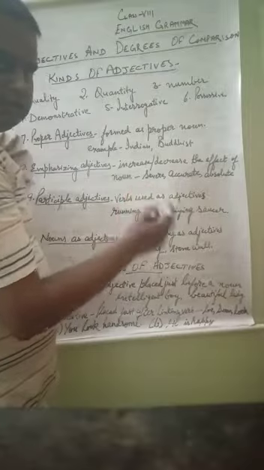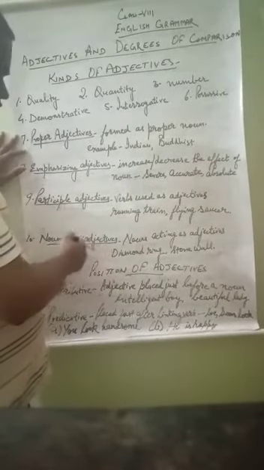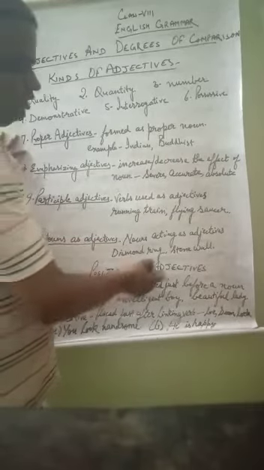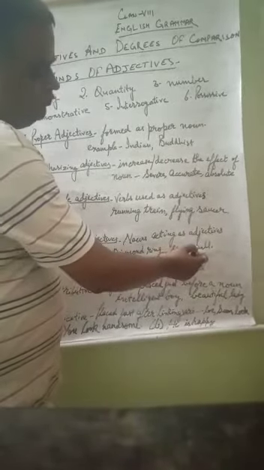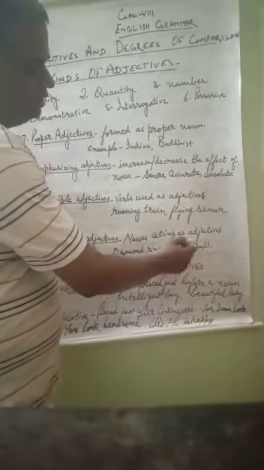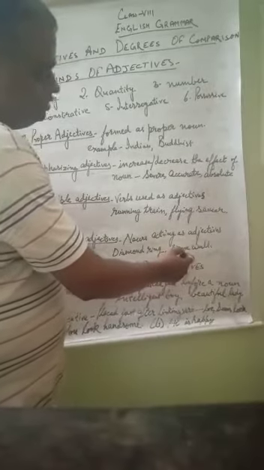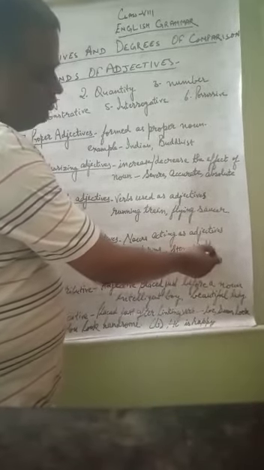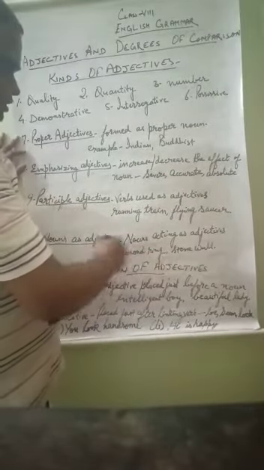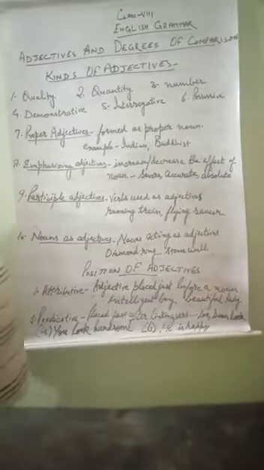So words which are basically nouns, but act as adjectives, are called nouns as adjectives. Suppose I say stone wall. Here stone has come for wall. Wall is the noun and stone is the adjective here. But if we see carefully, stone is itself a noun, but here it is acting as an adjective for the word wall. That is why this is nouns as adjectives. So these were the 10 kinds of adjectives.